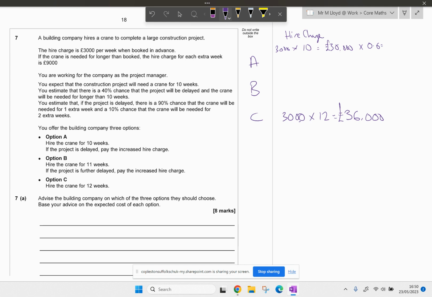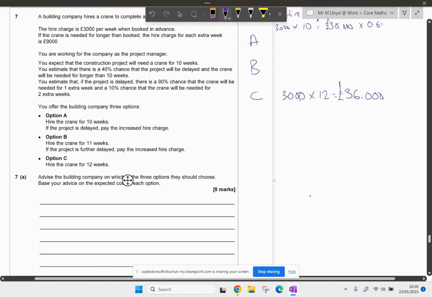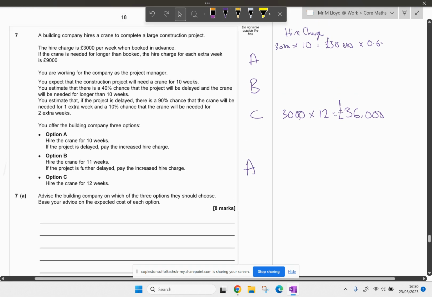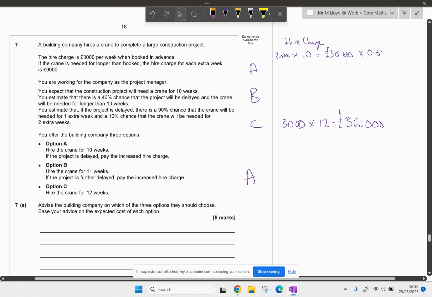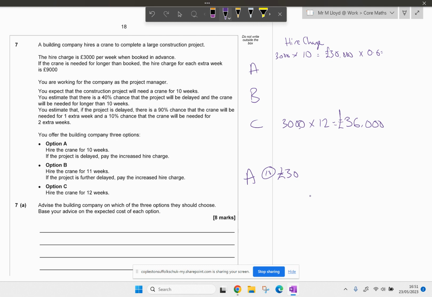Okay. I'm going to have to start a little bit over here because I want to write all this out. So for part A, we've got 3 things that can happen. So we're going to pay £30,000. This is if it's 10 weeks, £30,000. And then we times that by 0.6, and that's the probability that there is no delay. So £30,000 times by 0.6 is £18,000.